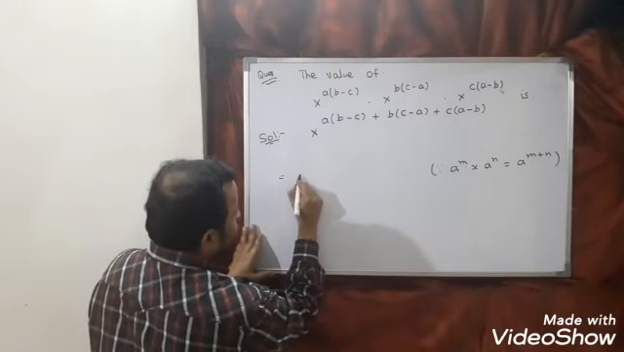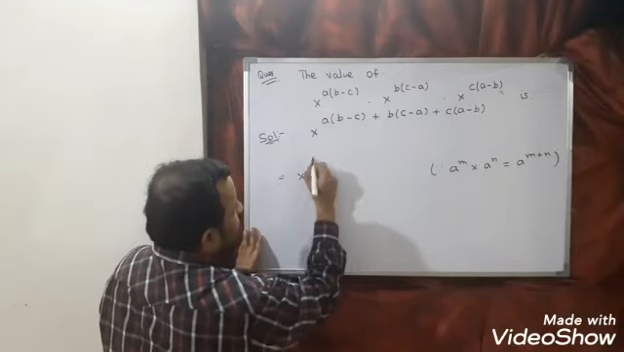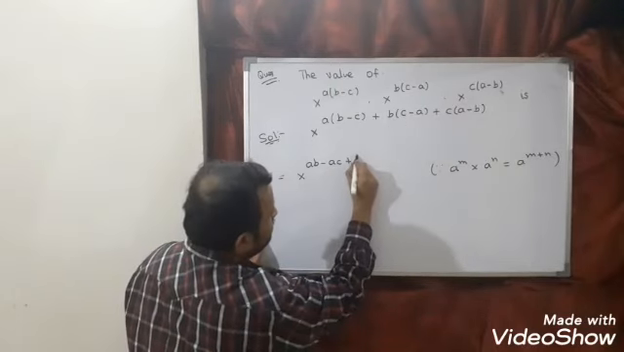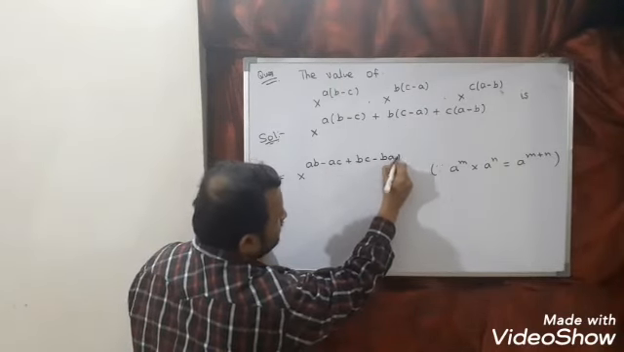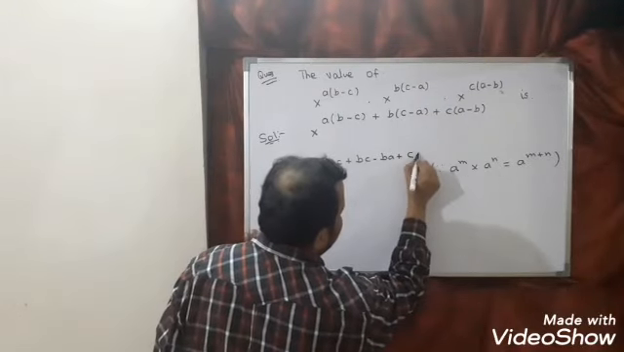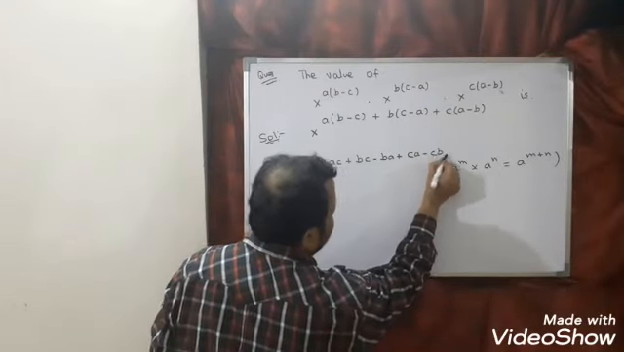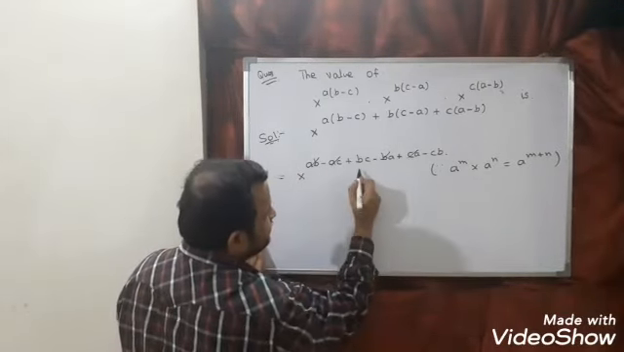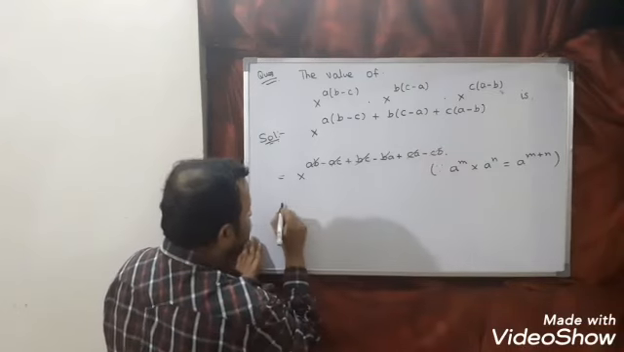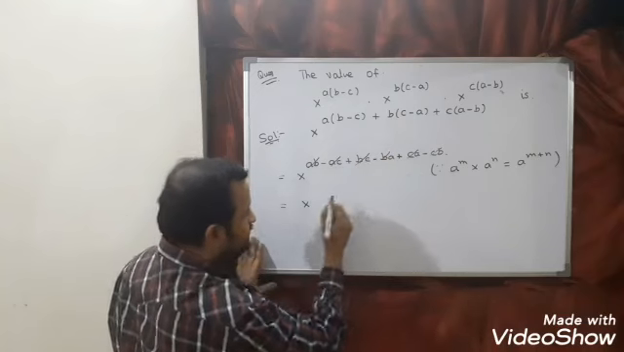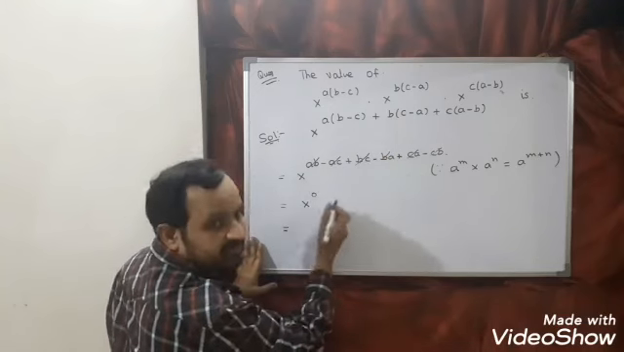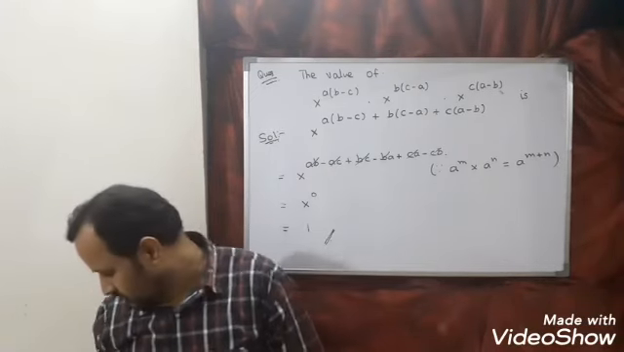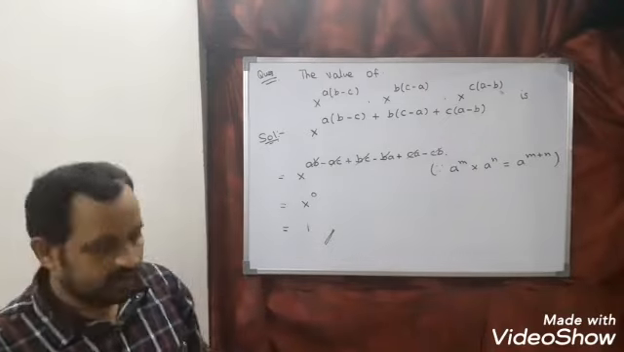So this we can write as x to the power, now multiply. So what you will get? ab minus ac. Multiply this. bc minus ba, plus multiply this, ca minus cb. Now you can see here ab cancel, ac cancel, bc cancel. So x to the power, what is in power? 0. And x to the power 0 is equal to what? 1. So answer of this question is 1. Let us see one more question.